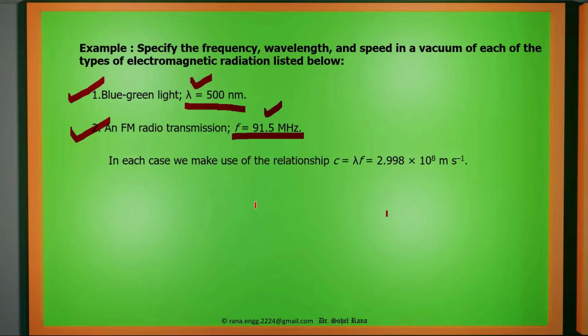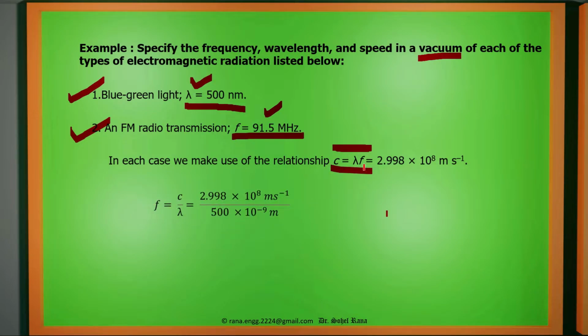So let us check out one example. We have the formula: the relation between the speed of light, or speed of a wave, is c equal to lambda f. The speed of light and of all waves in vacuum will be the same, that is 2.998 into 10 to the power 8 meter inverse second. So we can use this relation to find out.